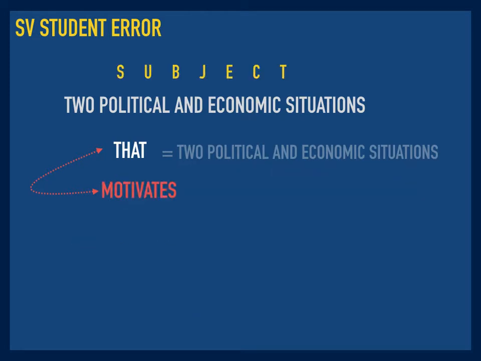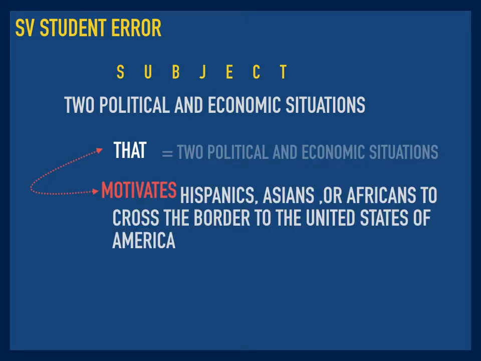We have a subject here, and that equals the 2 ideas before. The 2 ideas before are plural, which means we need a verb that is going to match that and what that equals. So that means it's going to be motivate, because 2 political and economic situations equals that, and that then needs to be motivate.